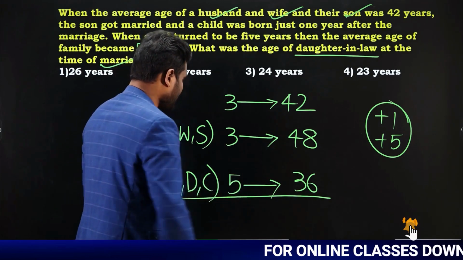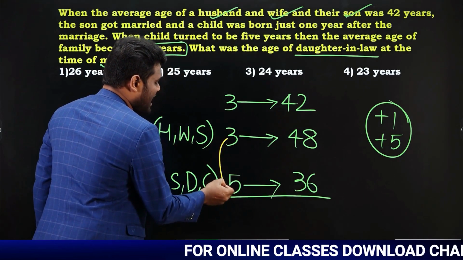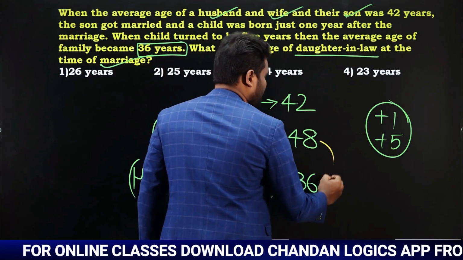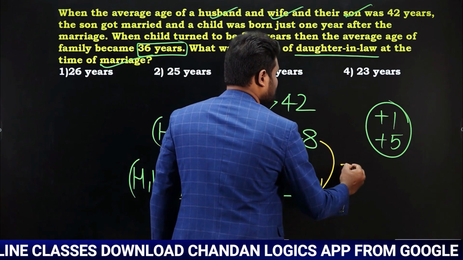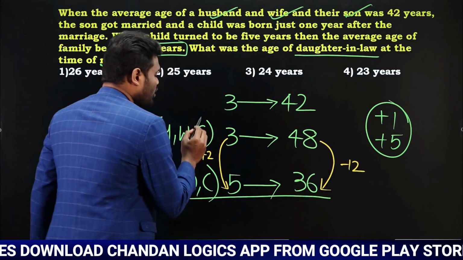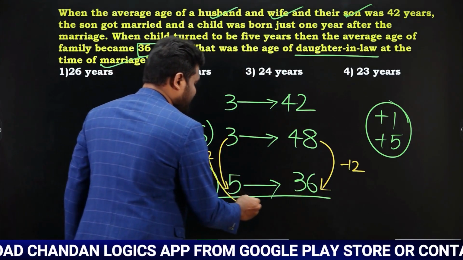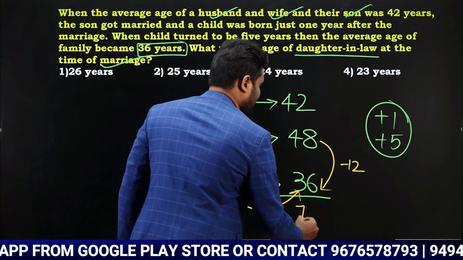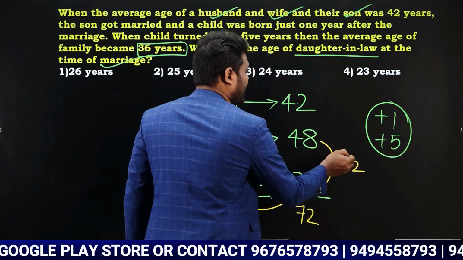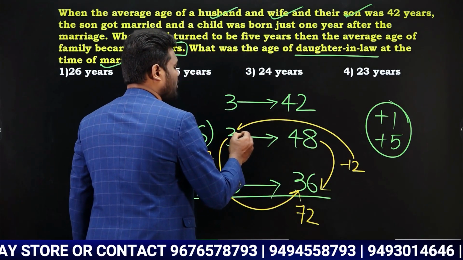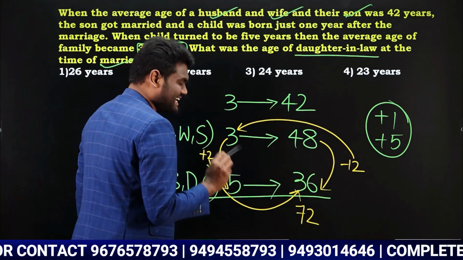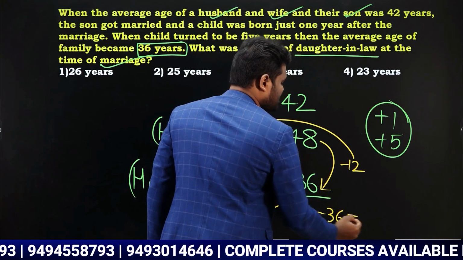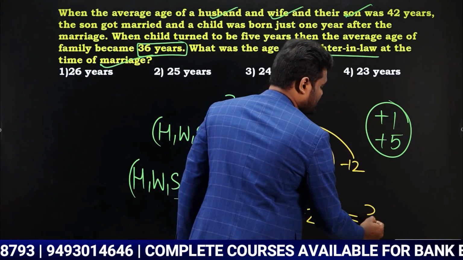Very simple. Look here carefully. This is 3 and this is 5, so the difference is plus 2. Similarly, this is 48, this is 36. The difference is minus 12. Now you are going to calculate this. Left hand side difference multiplied with right hand side bottom number: 36 into 2, that is 72. Similarly, right hand side difference multiplied with left hand side top number: 12 into 3 is 36, as it is minus, that is going to be minus 36. Now this is 72 minus 36, which is 36.